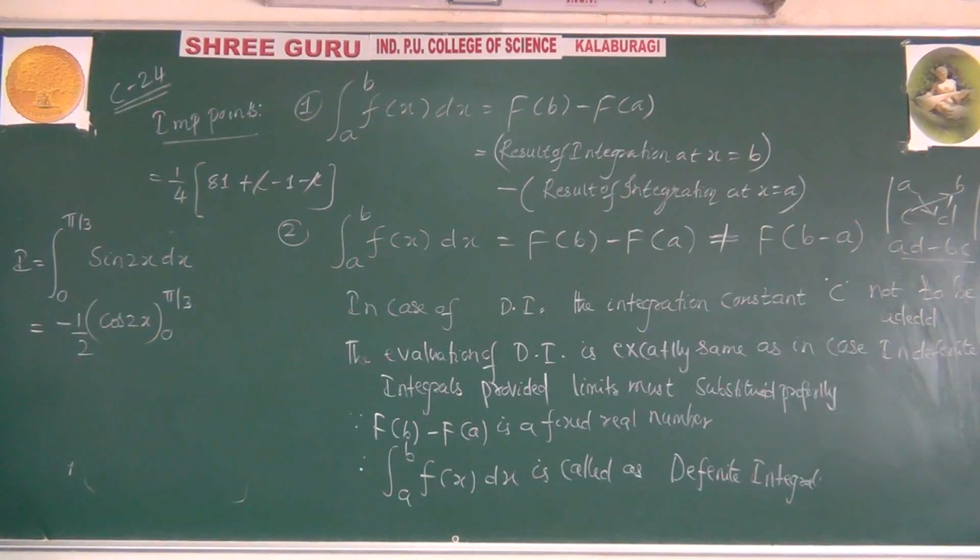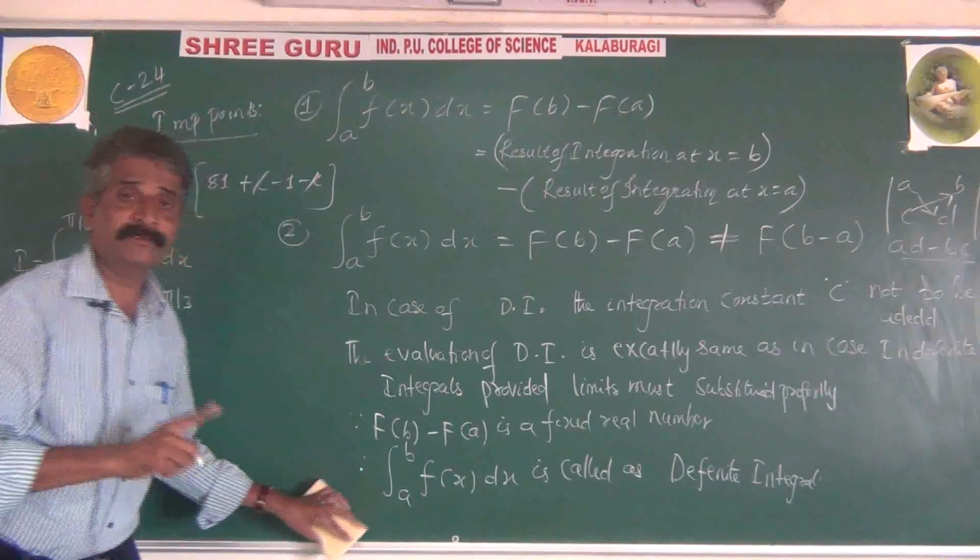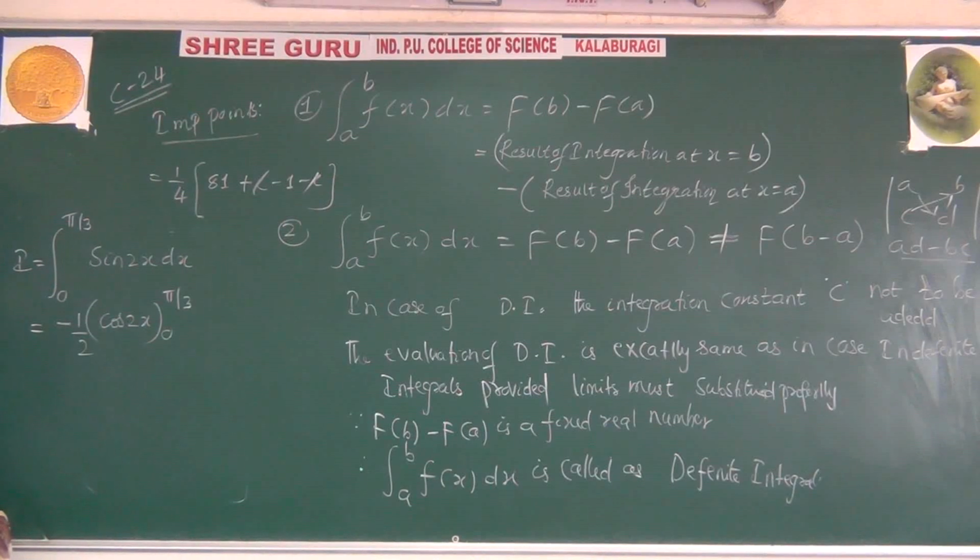But don't add c. Whenever limits are there, don't add c. When limits are not there, compulsorily add c. Minus 1 by 2. Upper limit, put x equal to pi by 3. Wherever x is there, replace it by pi by 3 without changing the function pattern. What is the function pattern? Cos of 2x.